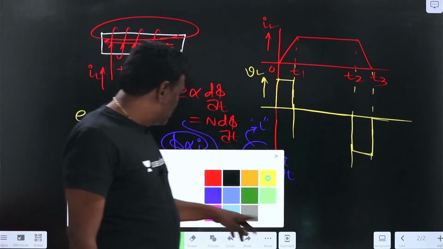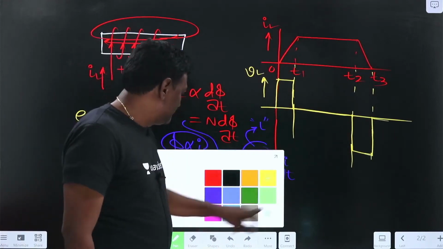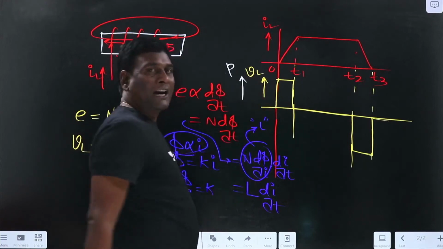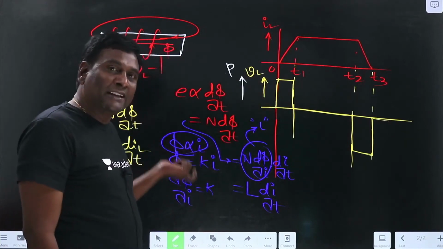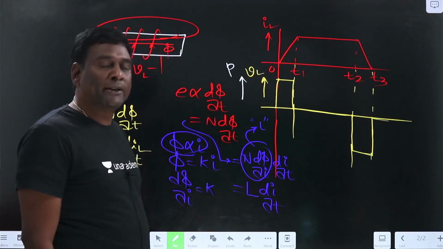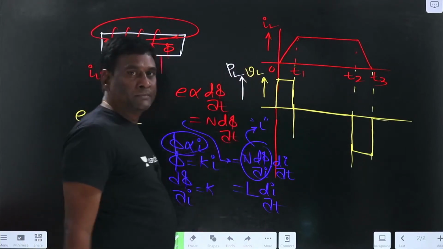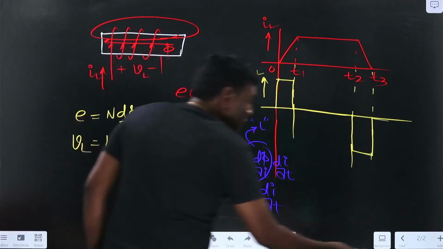Now let us try to understand power. After power, we are directly going to enter into the mutually coupled. Now if I think of power absorbed, the passive sign convention, you know, right?